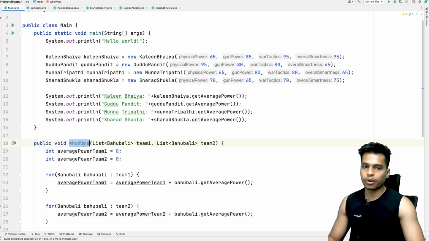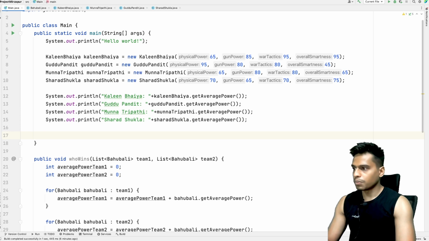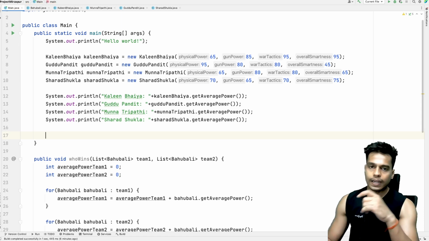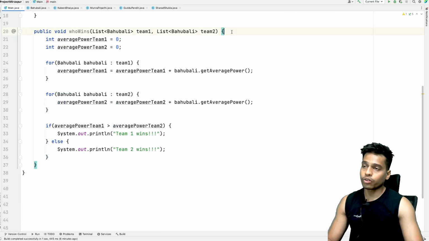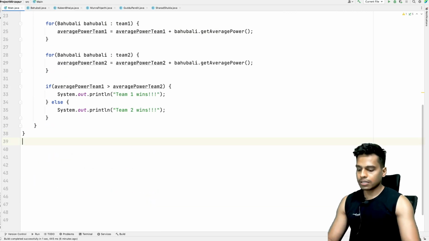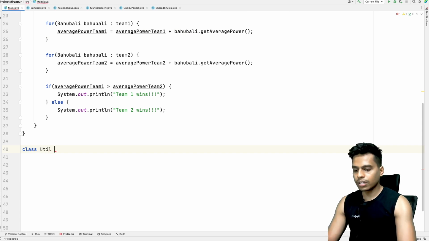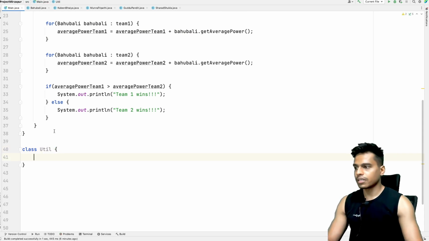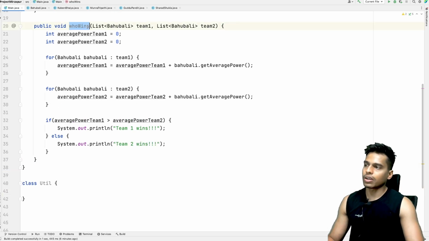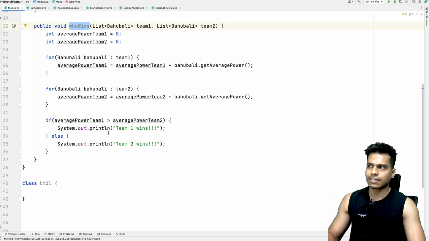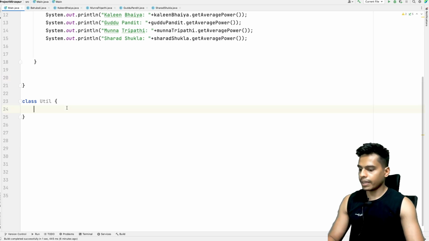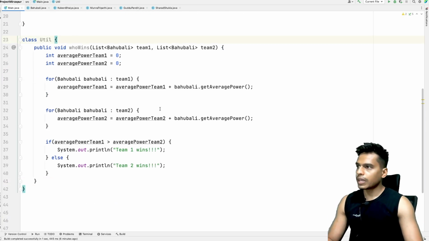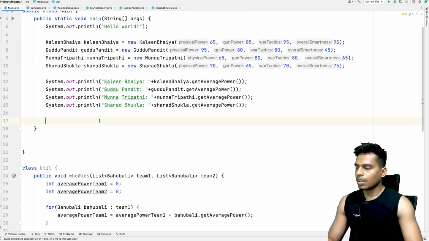Now let's call this function. So whoWins. Okay, we cannot directly access any function in a static class. For that, we have to create another class. So let's create a class, let's call it Util. This class doesn't have any significance. We just have to shift this method to another class so that we can access it. So cut this from here and paste it. Like this, we have a function wrapped in a class. Now we can access this function.